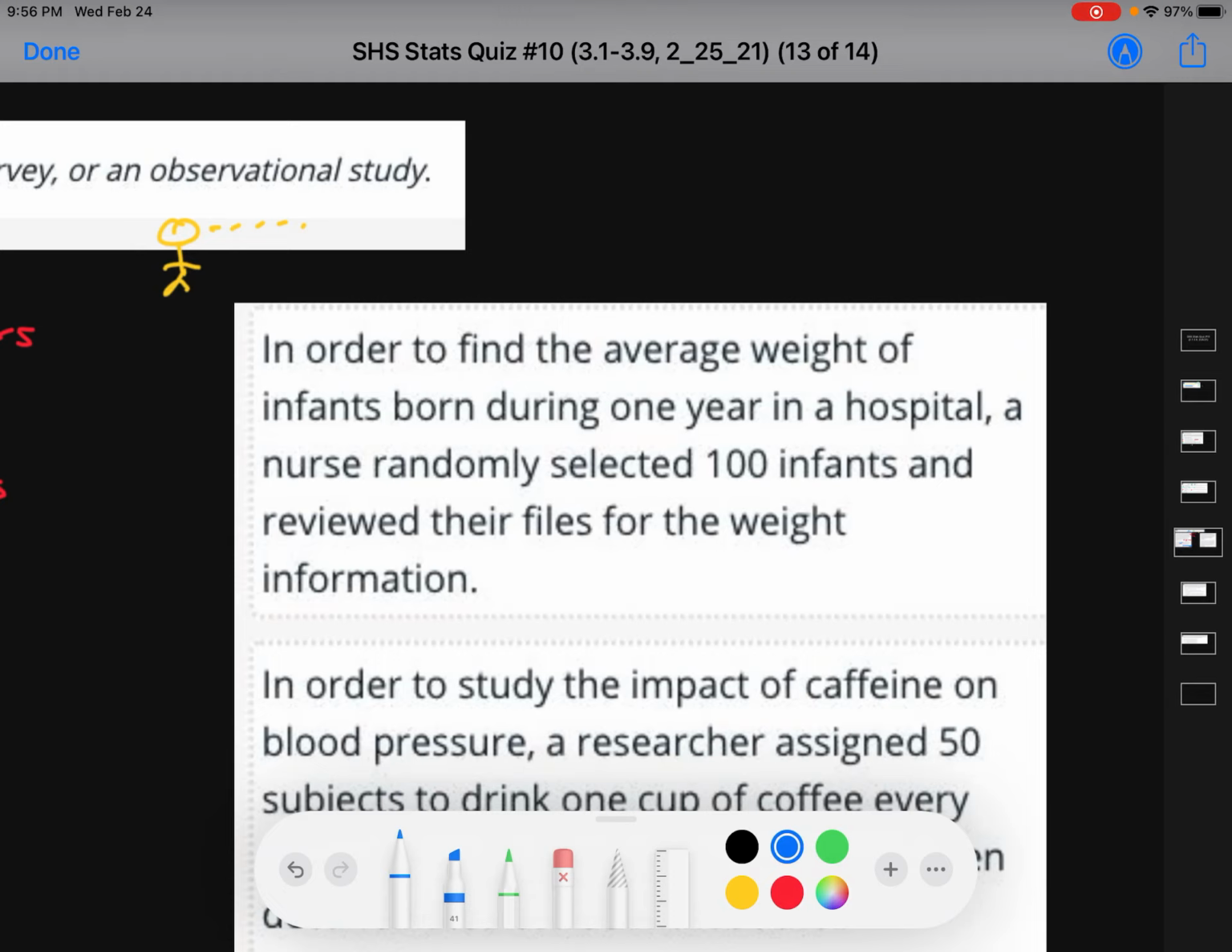It's not an experiment. You're not splitting up the infants into 2 groups. But the nurses are doing something. They're selecting them. They're reviewing their files. So this one is going to be a sample survey. Now you're not taking a weight of all of the babies. And that one is just a fancy word for sample mean.